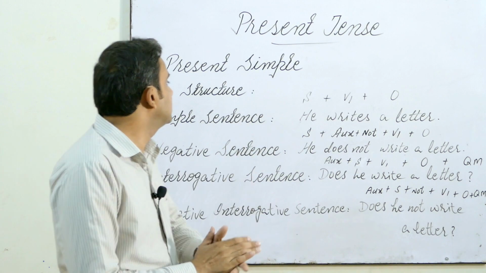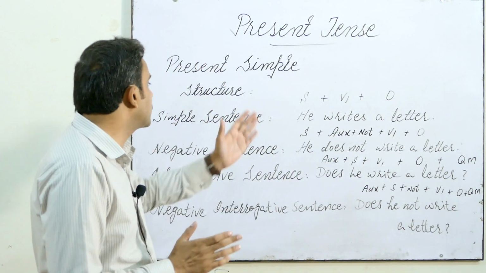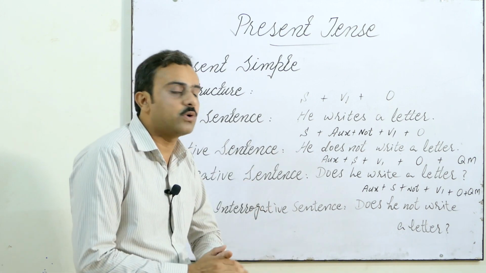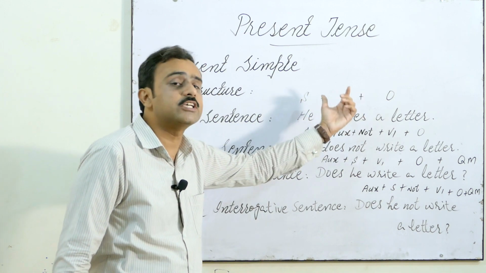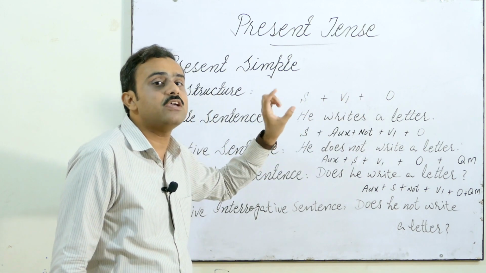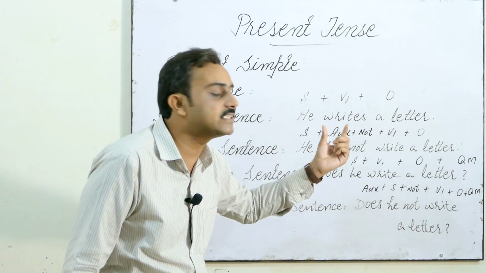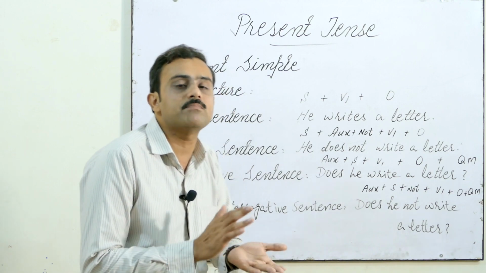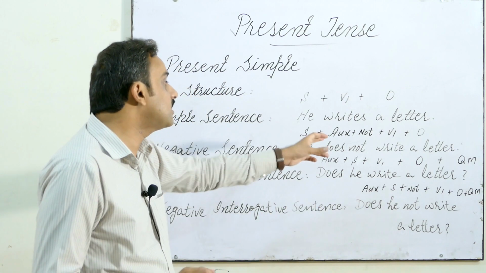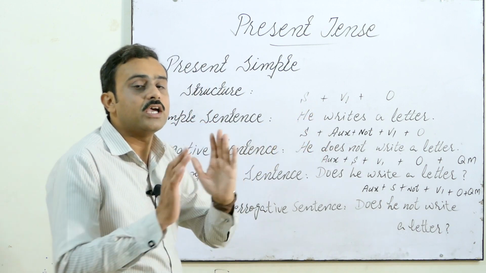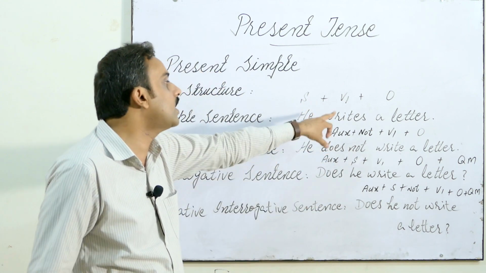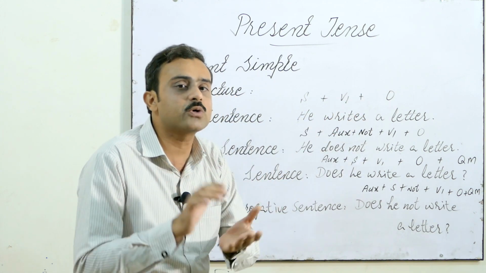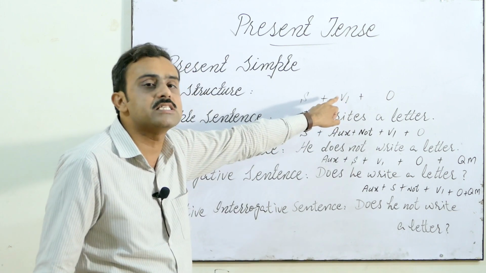Okay guys, present simple. In present simple, the structure is in front of you. First of all, in simple sentences, as you know, we have subject, verb first form, which means present tense, V1. Present tense means the first form of verb with the addition of morpheme s, es or ies in case of a singular noun or pronoun. If your noun or pronoun is singular, you have to add s, es or ies with the present tense, which means verb first.